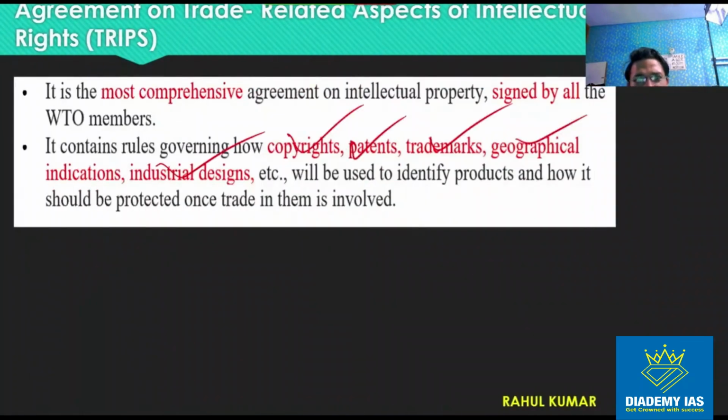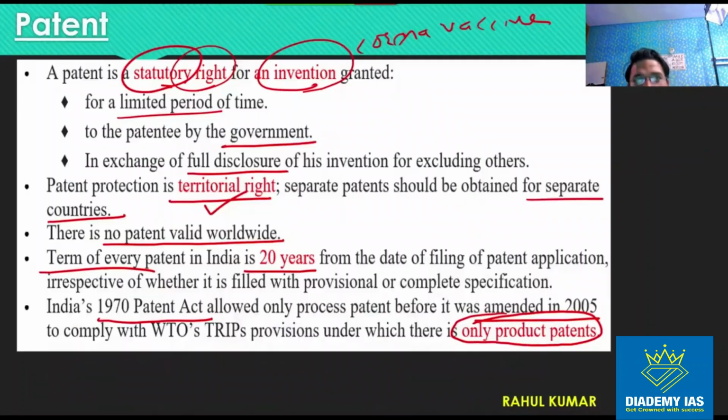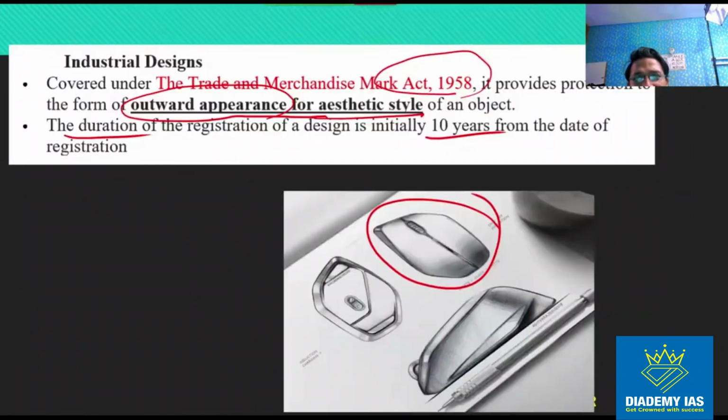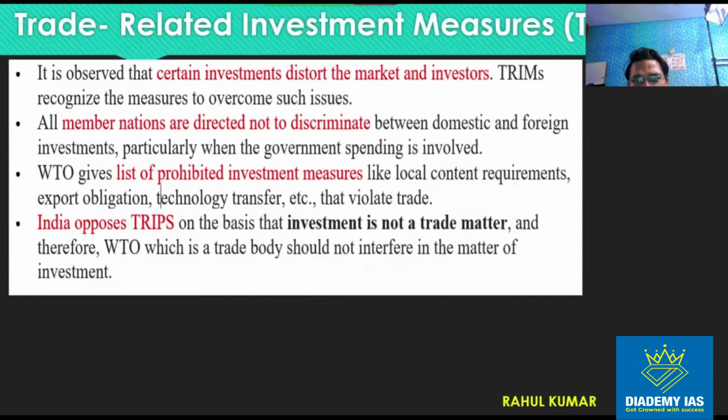Right? So you can see it contains the rules regarding copyright, patent, trademark, geographical indication, industrial design, etc. Now the next agreement is TRIMS, trade related investment measures. So this is basically talking about the protection to the investment.